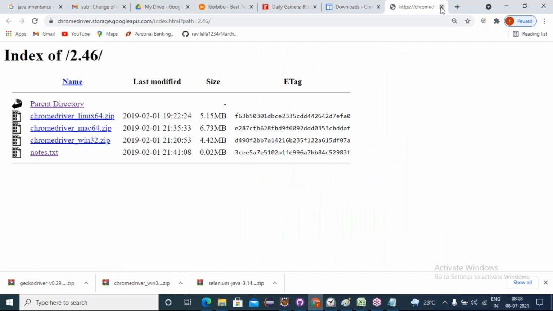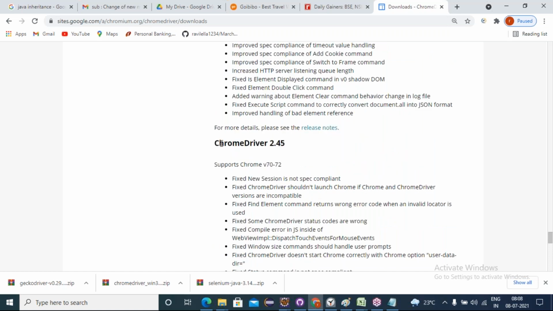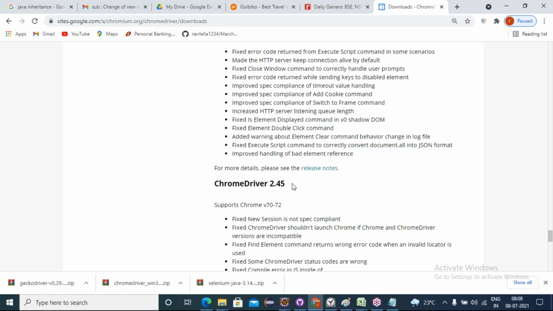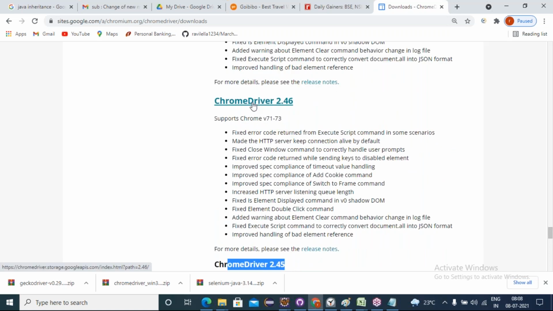Okay, it is saying that. If I want version 72, can I click on this to download? That's it, right? And as it is telling, it supports both 70. Where is it possible to download? Is there a link? For this, there is a link. Just click on it. Just click on Chrome driver 2.46.